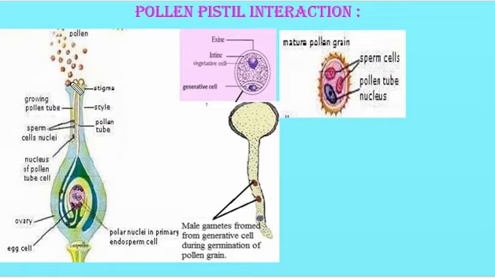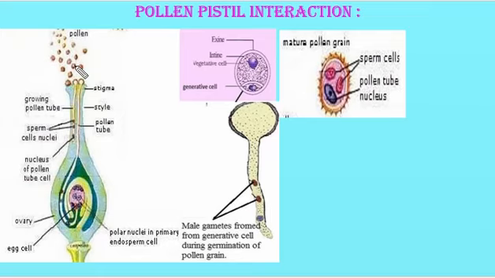Now let us try to understand what happens when the compatible pollen lands on the stigma and what happens when the incompatible pollen falls on the stigma. When the incompatible pollen, that is the wrong type of pollen, falls on the stigma, the pollen will not germinate because the pistil rejects the pollen by preventing the pollen grain from germinating and preventing the growth of the pollen tube into the style.